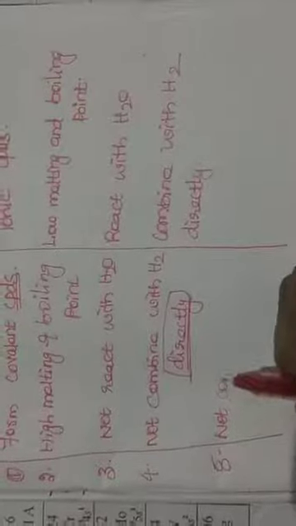But those halides are covalent in nature.